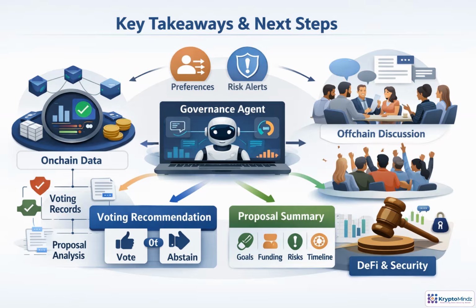Governance agents turn DAO participation into informed decisions. They combine on-chain votes, proposal details, delegate activity, and forum debate, then summarize goals, funding, risks, timelines, and execution. Strong recommendations reflect user preferences, cite evidence, flag safety concerns, and keep humans in control. Next, we'll apply this pattern to NFT communities.